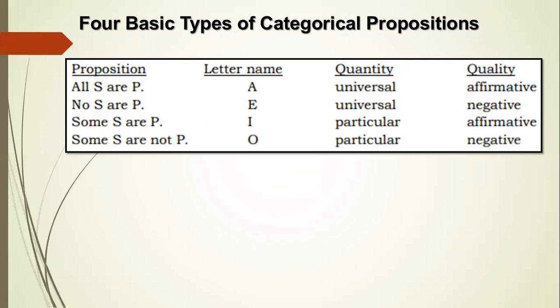For the proposition some S are P, the letter name is I, the quantity is particular, the quality is affirmative. And the proposition some S are not P, the letter name is O, the quantity is particular, the quality is negative.